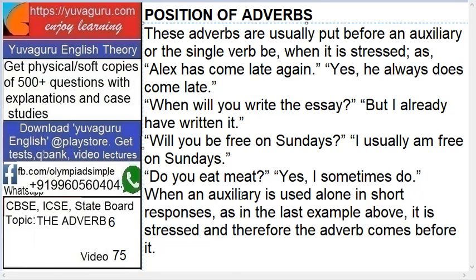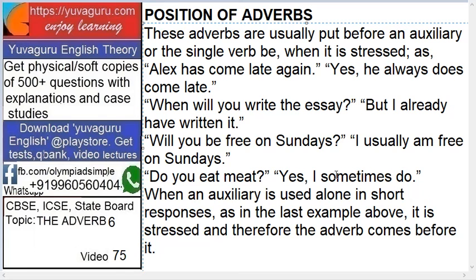When an auxiliary is used alone in short responses, as in the last example, say this: I sometimes do. It is stressed and therefore the adverb comes before it, right? Before do. Yeah, it's my bad over here because do is used over here as an auxiliary verb, but do can be used as a main verb also and as an auxiliary verb also. So here it is used as an auxiliary verb.